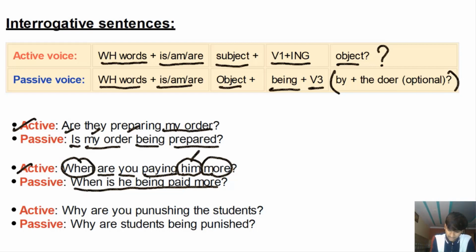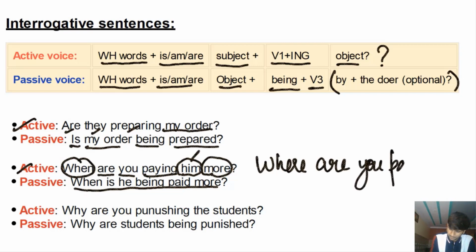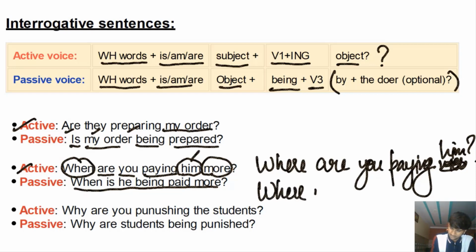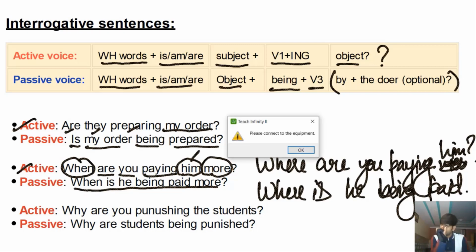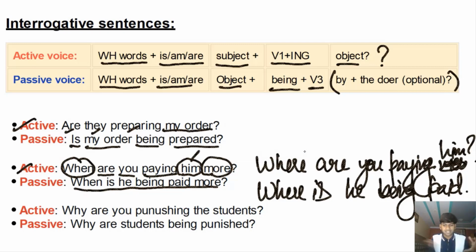Let's change the question. Let's say where are you paying him? Let's ask this question. Sorry, paying him more can be said, right? So passive voice, where is he being paid? Okay, because when you say when, you're referring to a particular time, a particular point in time, all right? But present continuous tense refers to the continuity.